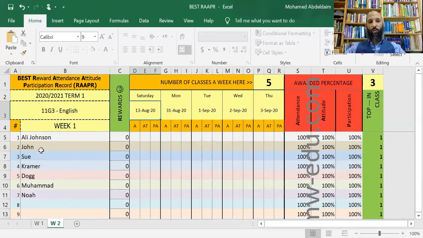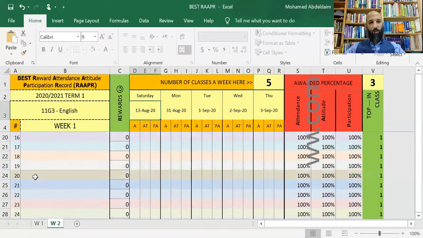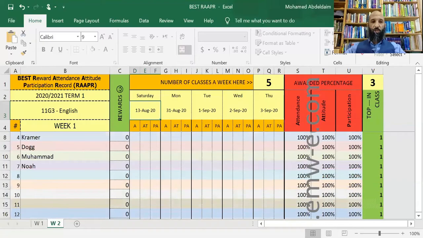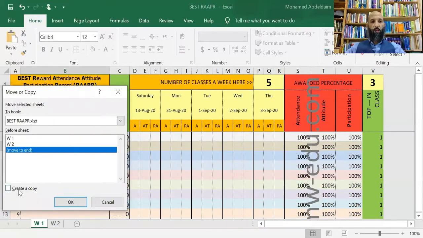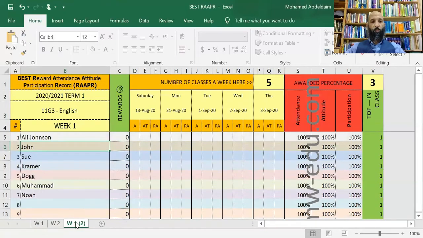You have week 2, but be careful. You need to put the students' names first on the system before you actually make week 2, 3, 4, 20, and so on, because if you do that, you will not have to copy students' names again. And for the sake of consistency, so that you have Ali Johnson #1 and John #2 and so on in every sheet that you open, right? So hopefully that's clear. I'll say it again: right click, move or copy, move to end, create a copy, and then boom, you have it. Okay. Now, this is how you can prepare for multiple weeks.